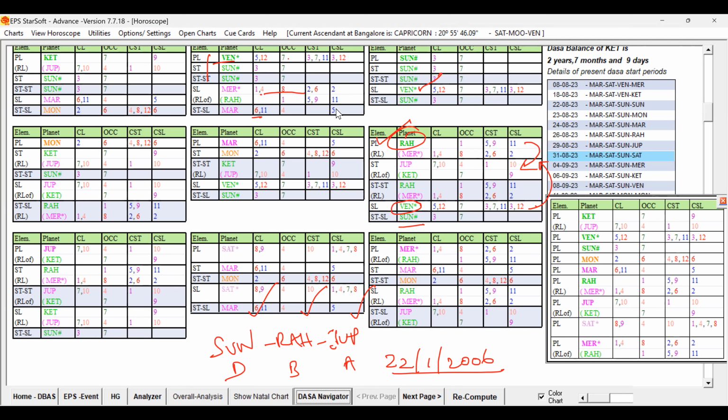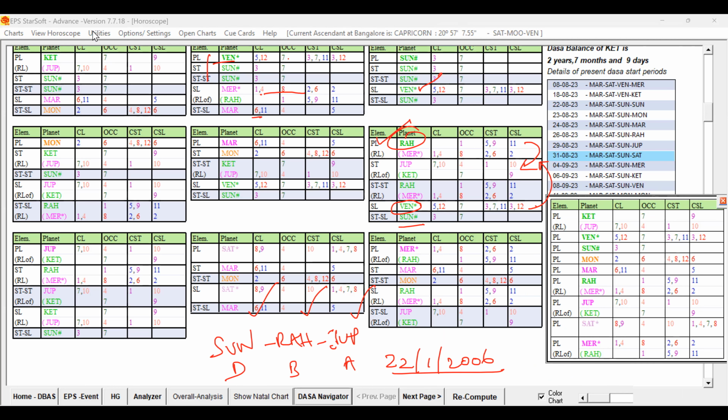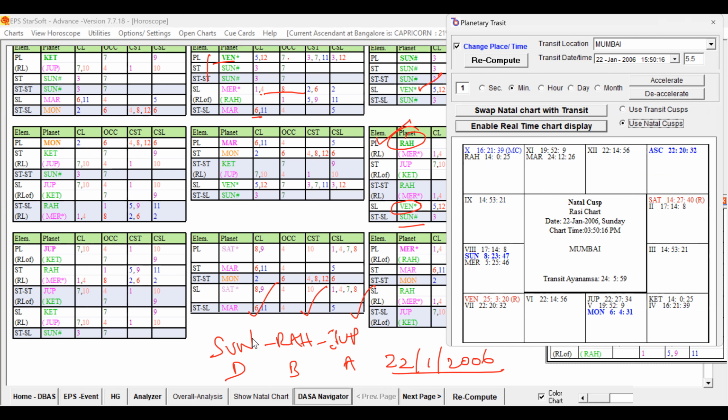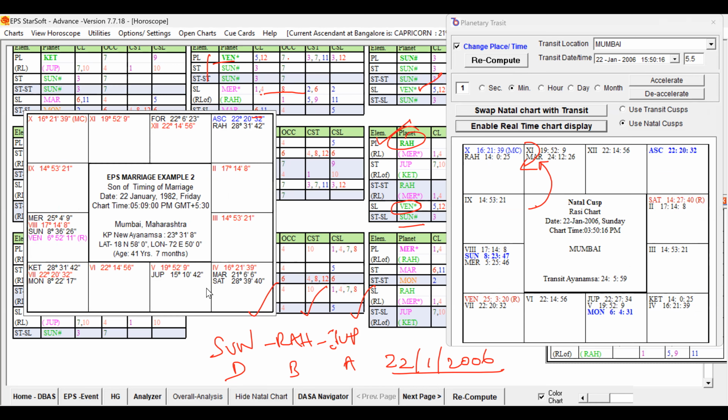transit also, how far the transit is favoring during that period, 22/1/2006. Let me open the transit. So at that time, let me open the natal chart also to find the transit of the planets and the natal planetary positions. Just a minute, let me erase this one. Yes.